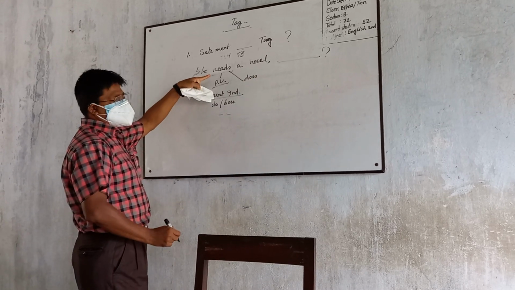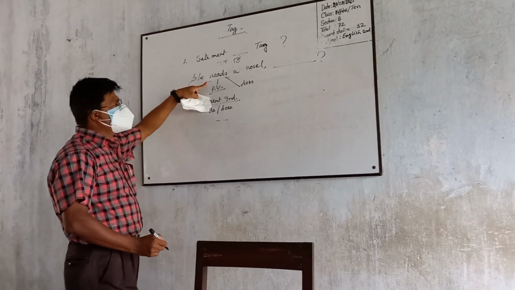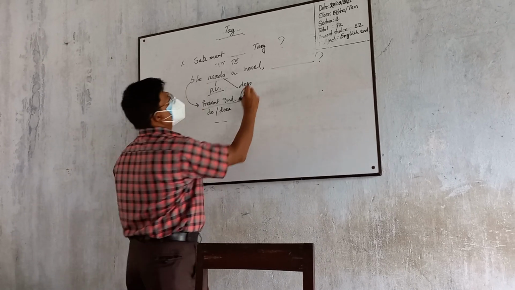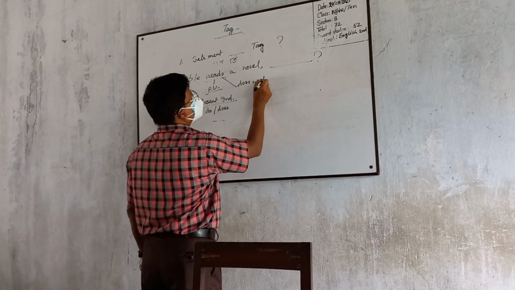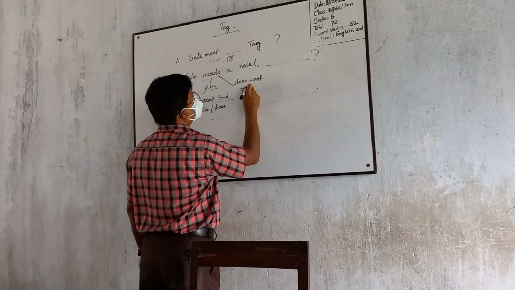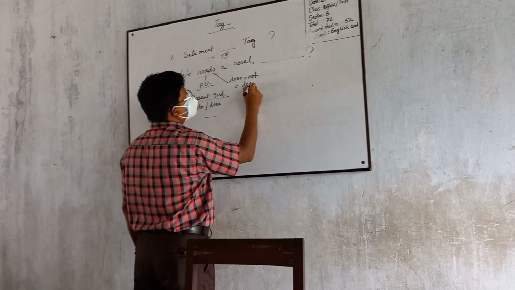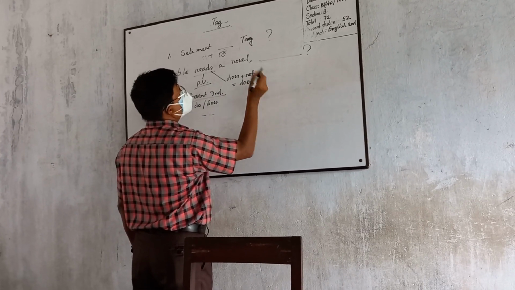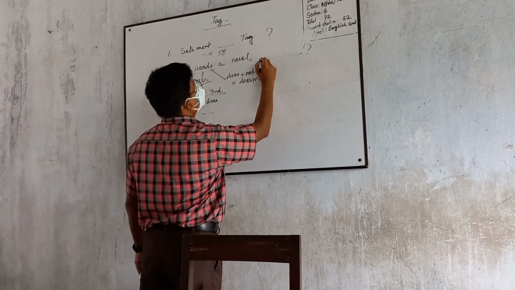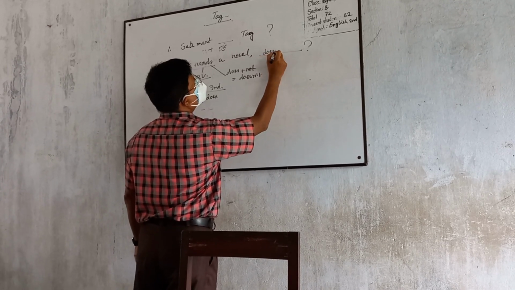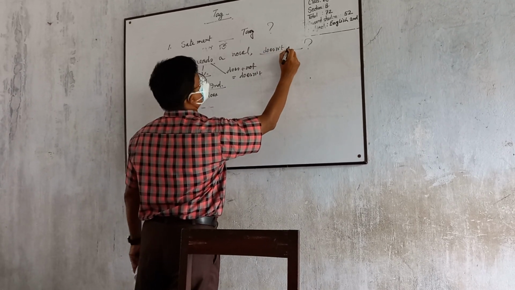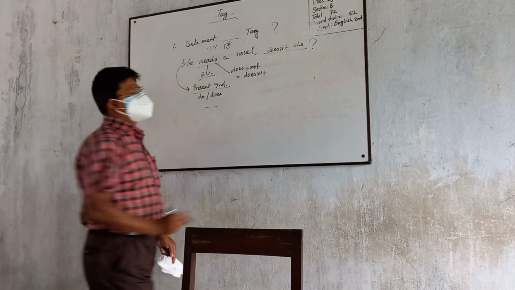Though this statement is affirmative, does plus not equals doesn't. Then the answer will be doesn't she.